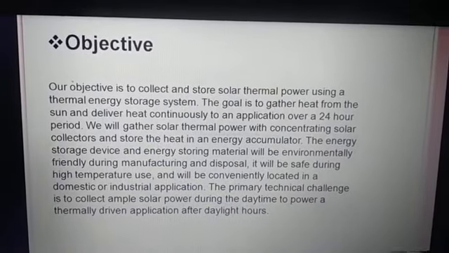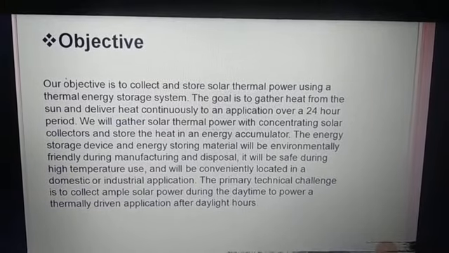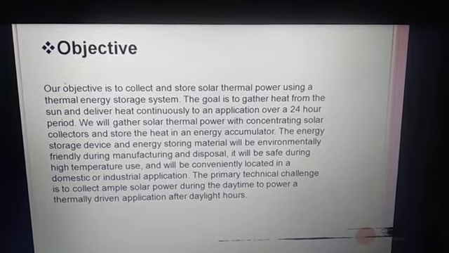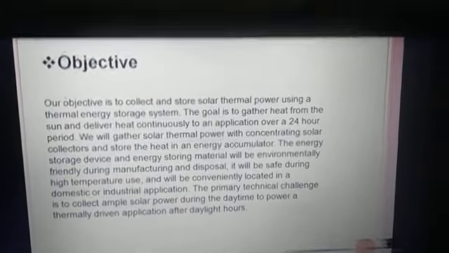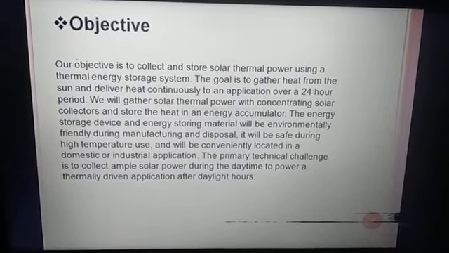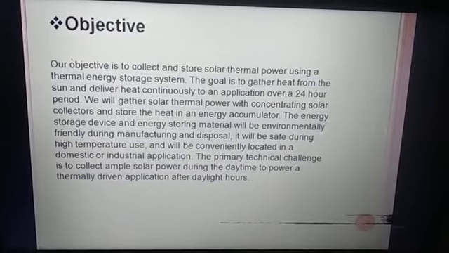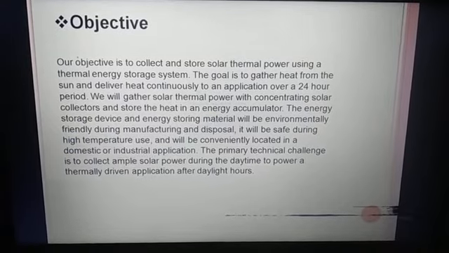Our objective is to collect and store solar thermal power using a thermal energy storage system. The goal is to gather the heat from the sun and deliver heat continuously to an application over a 24-hour period. We will gather the solar thermal power with a concentrating solar collector and store the heat in an energy accumulator.